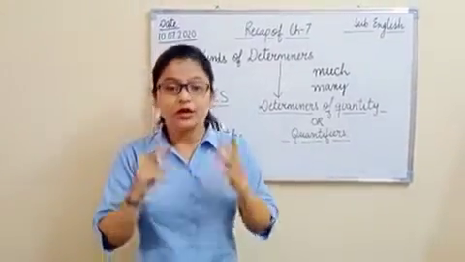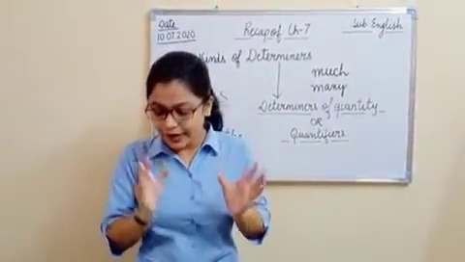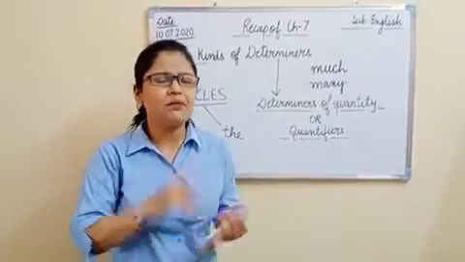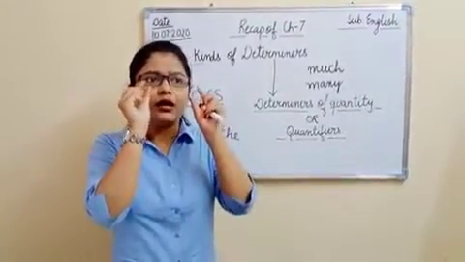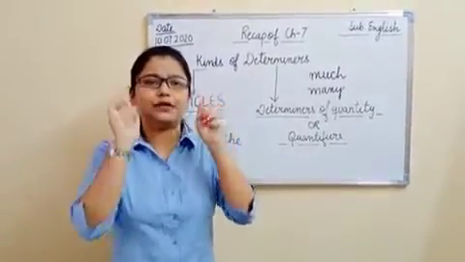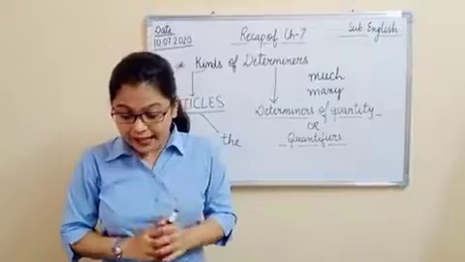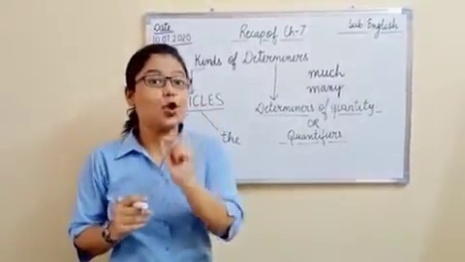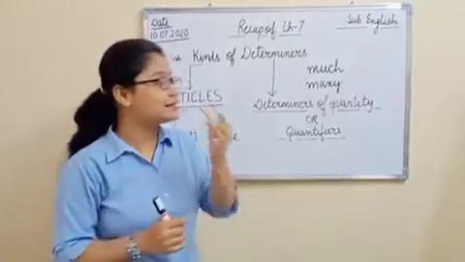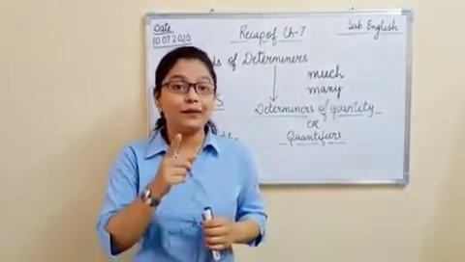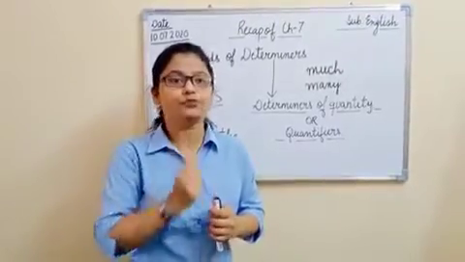Little is used with almost nothing. For example, if I say he has little interest in sports, it means very little. It means almost nothing. He is not at all interested in sports, or less interest is there, right? And second is a little. A little means some. S-O-M-E, some. A little means some. Okay. For example, give me a little sugar. It means I'm asking for some sugar.